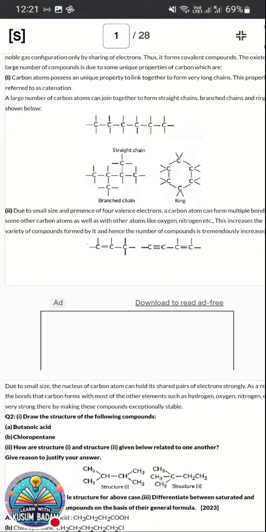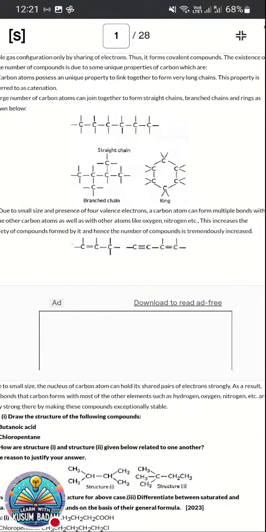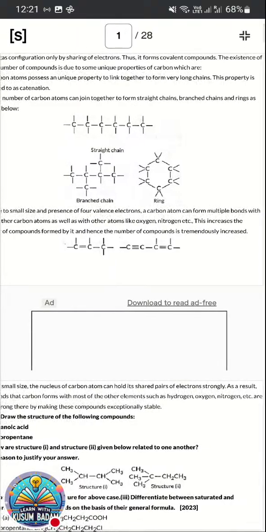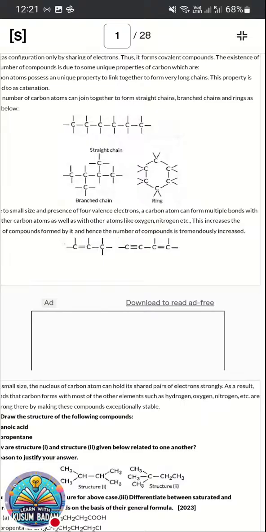Next, due to small size and the presence of 4 valence electrons, a carbon atom can form multiple bonds with other carbon atoms as well as with atoms like oxygen and nitrogen. Now the second property: as carbon has small size and tetravalency, due to these 2 properties also, carbon can form compounds with other atoms or by itself, like combining with oxygen and nitrogen. This increases the compounds formed by it and hence the number of compounds is tremendous. So as it combines with other atoms to form compounds, it is versatile in nature.